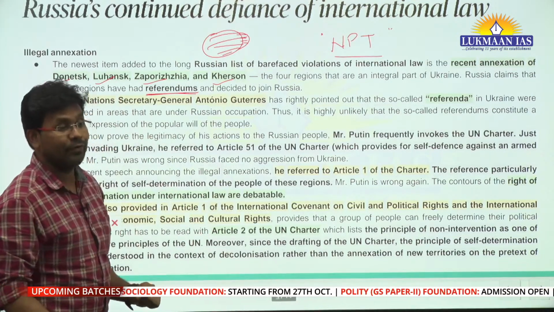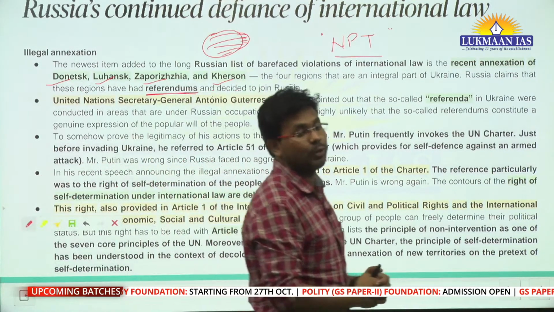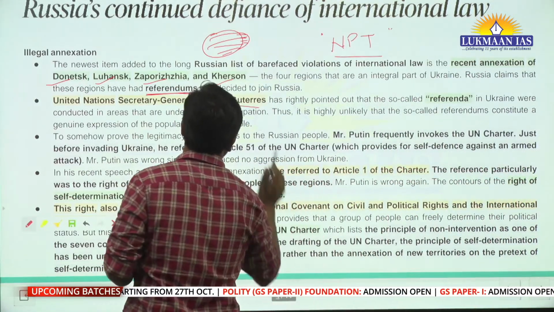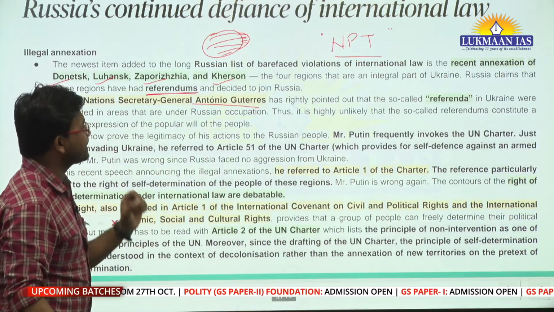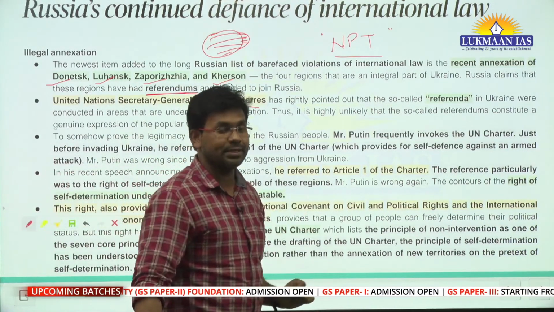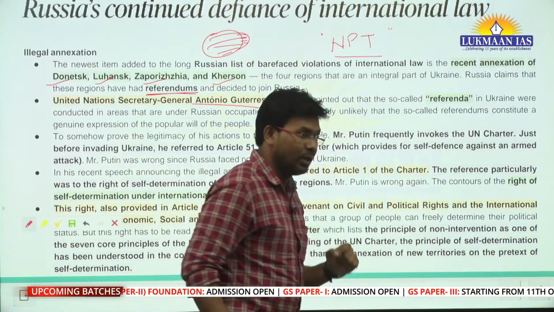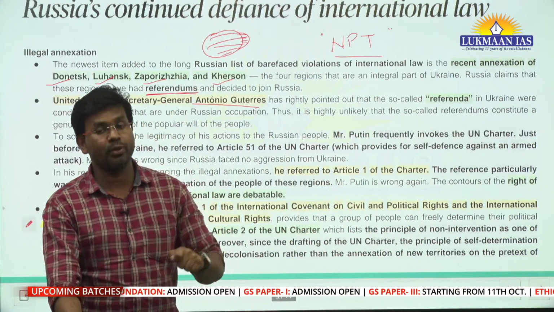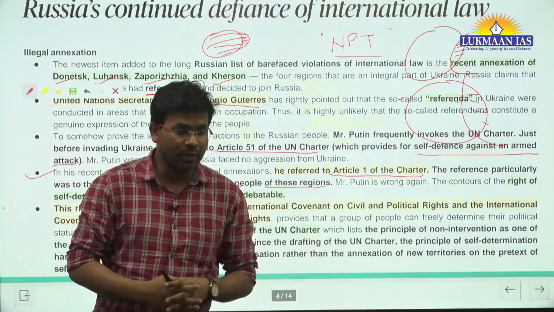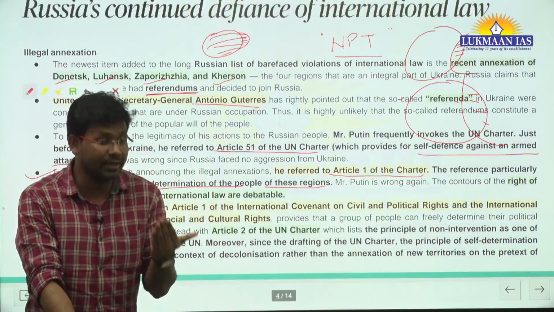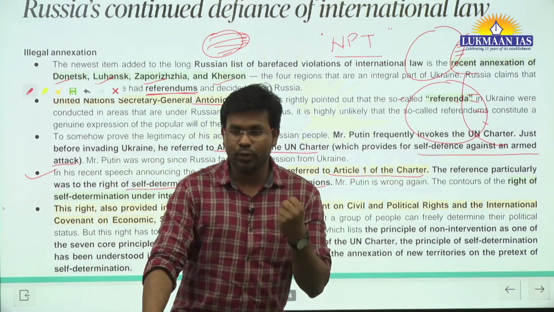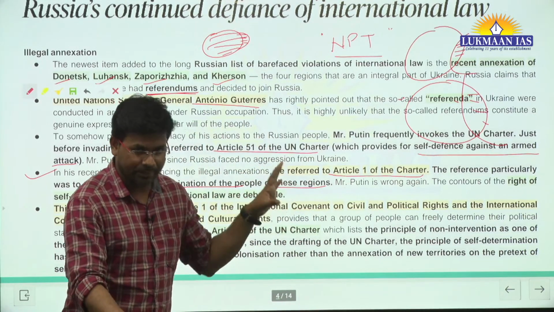But if we talk about the Secretary General of the United Nations Organization, his name is Mr. Antonio Guterres. The United Nations Secretary General has said that those regions where the referendum was conducted were already part of Ukraine, and the people of various regions have the right of self determination. So let me talk about it a little bit. What do we mean by right of self determination, right?